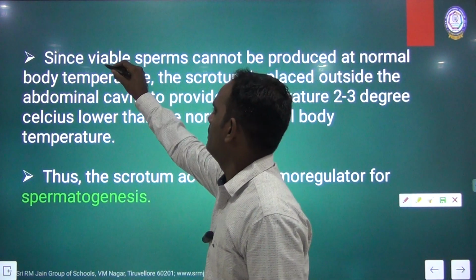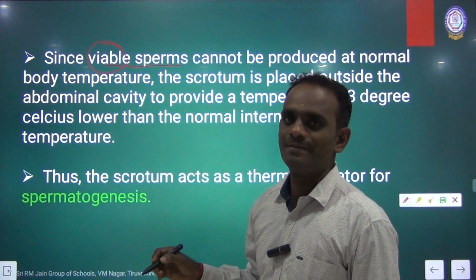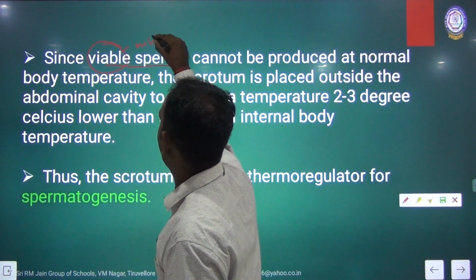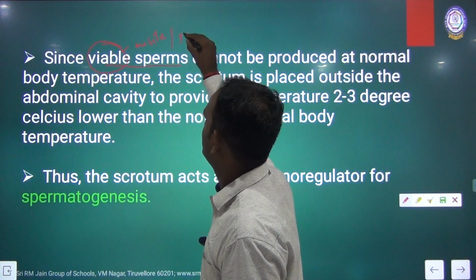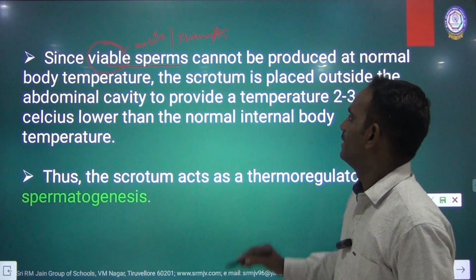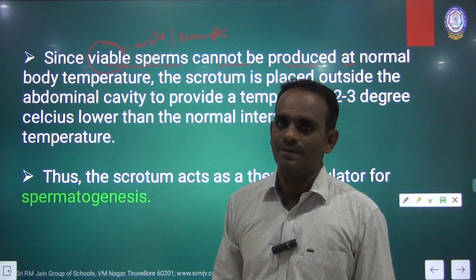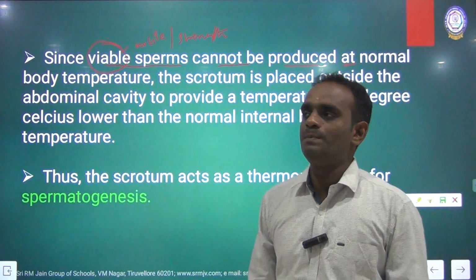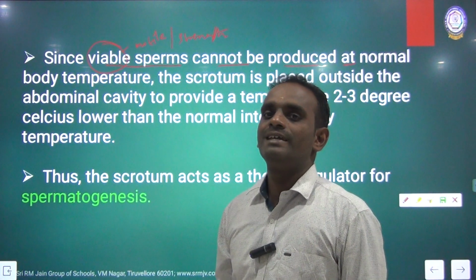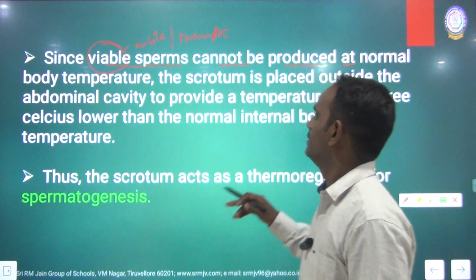Since a viable sperm, what is the meaning of viable? Motile or strengthened. Sperms cannot be produced at the normal body temperature. So, once again I am repeating, the motile sperms cannot be produced at our normal body temperature.